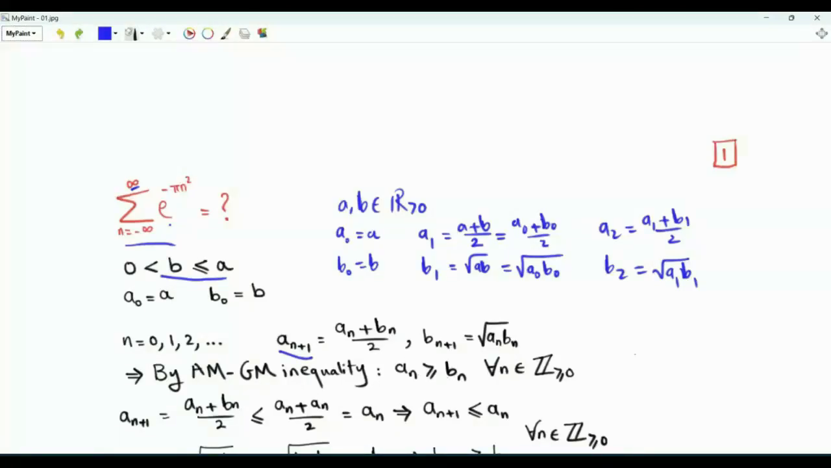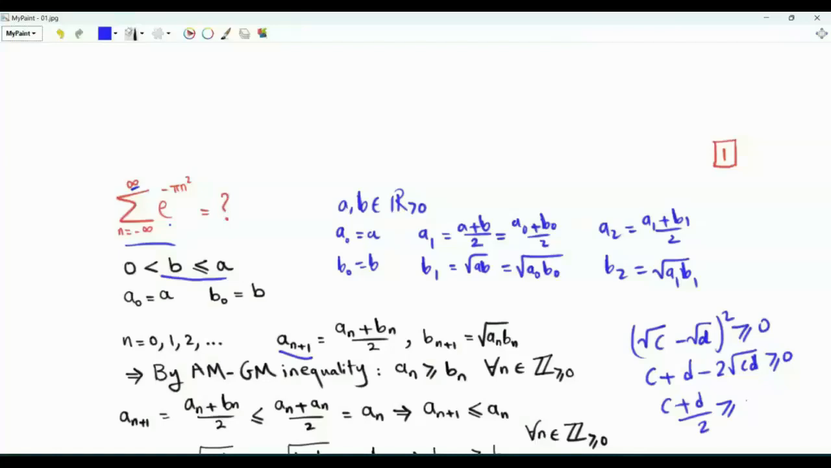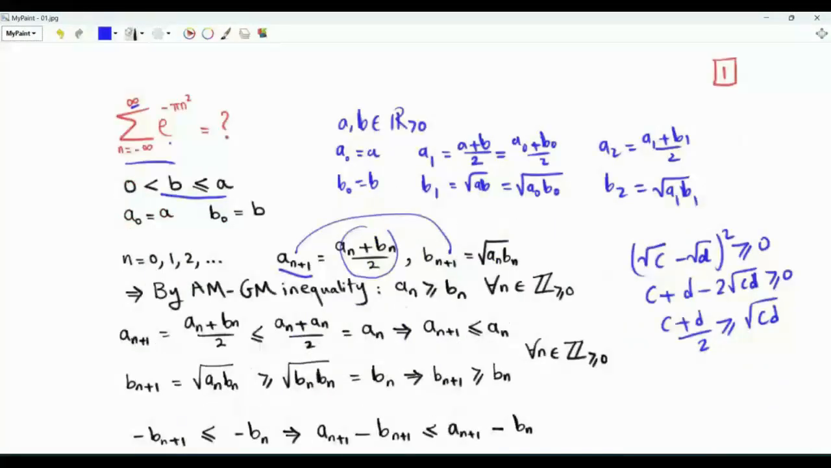This can also be seen from the fact that if we have non-negative real numbers c and d, then the square root of c minus the square root of d, squared, is the square of a real number, so this is greater than or equal to 0. If we expand, then c plus d minus 2 square root cd is greater than or equal to 0. Rearranging the terms, we have (c plus d) over 2 is greater than or equal to the square root of cd. In each iteration, we compute the arithmetic mean and the geometric mean, so a(n+1) is greater than or equal to b(n+1). This inequality, an is greater than or equal to bn, is true for every non-negative integer n.